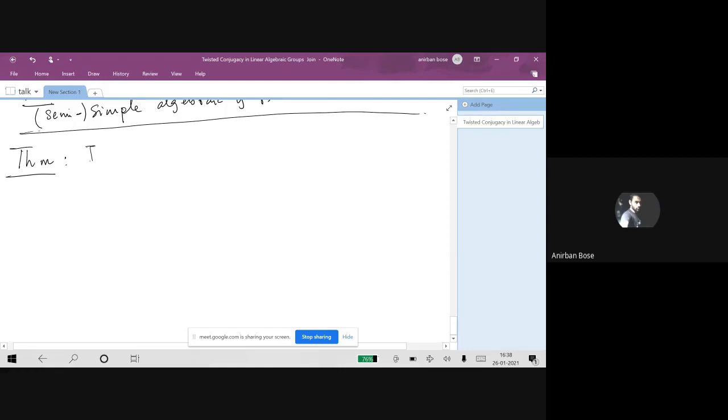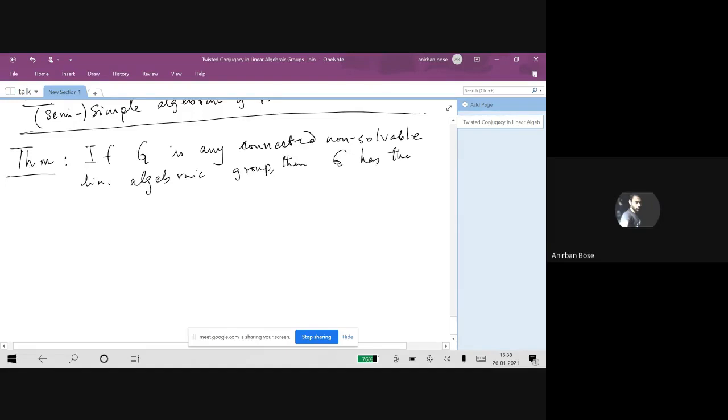If G is any connected non-solvable linear algebraic group, then G has the R infinity property.